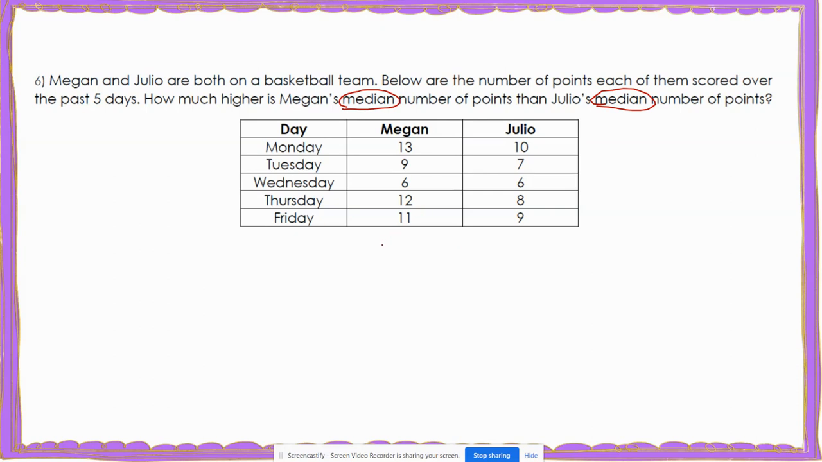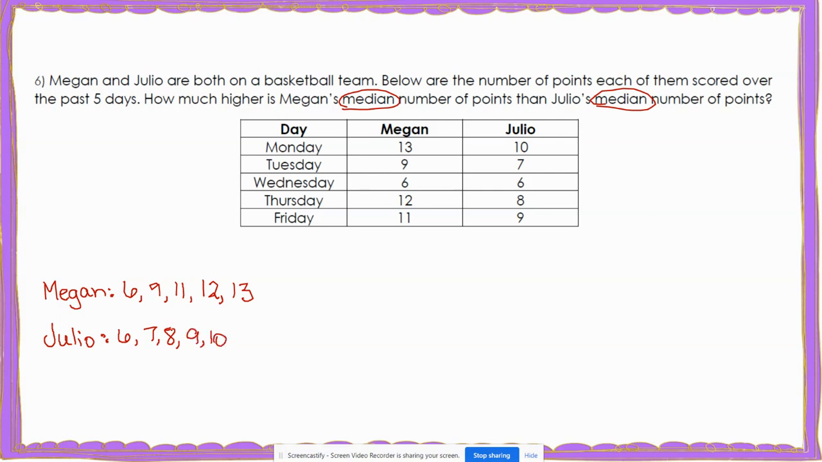So that means that we need to find both of their medians. Remember that before we can find a median, we have to order our data sets from least to greatest. And if you noticed, neither of their data sets are ordered right now. So the first thing we should do is order them from least to greatest. So for Megan, we have it 6, 9, 11, 12, 13. For Julio, we have 6, 7, 8, 9, 10.